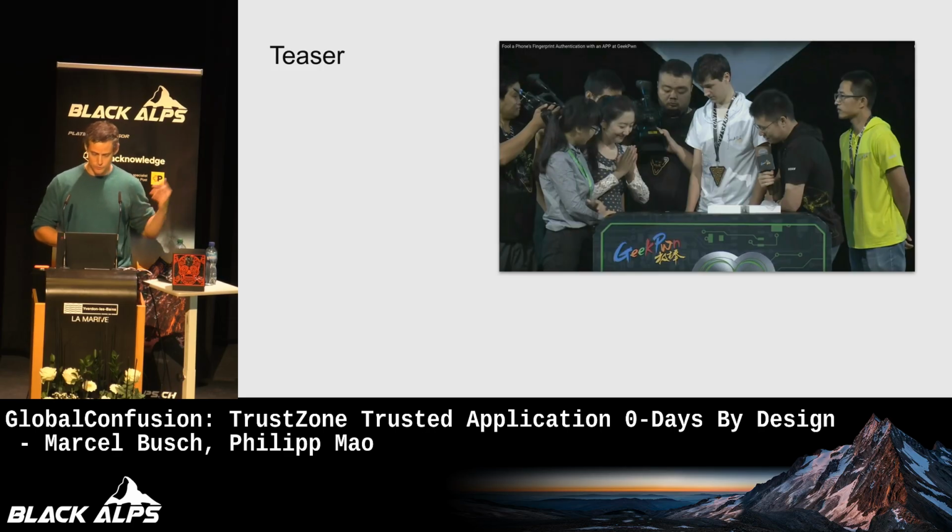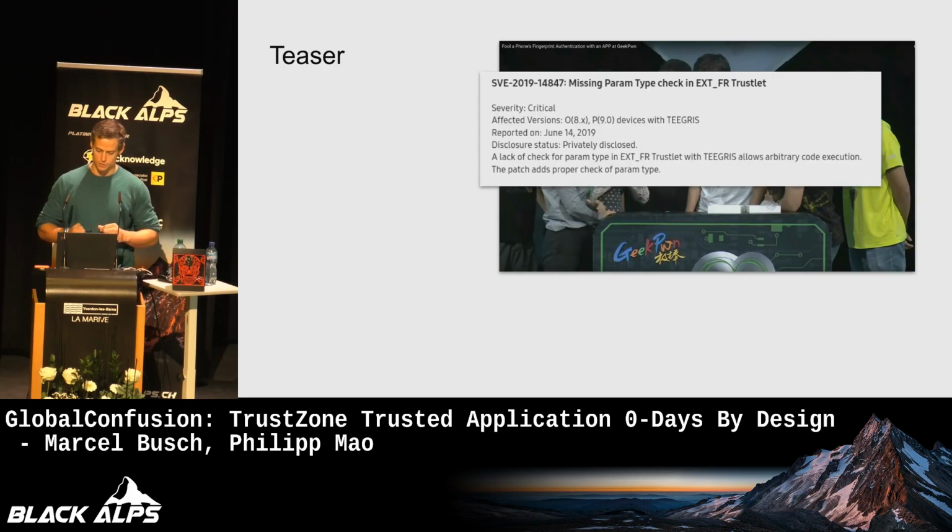So it turns out that the vulnerability that was used here as part of an exploit chain not only affected this one vendor, Huawei, but also a couple of others, like Samsung a little bit later. This was 2019. And as you can see from the severity on this SVE, which is Samsung's internal vulnerability enumeration, it's critical.